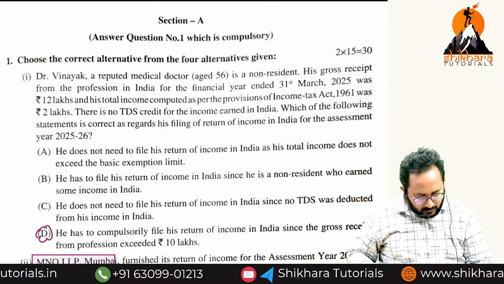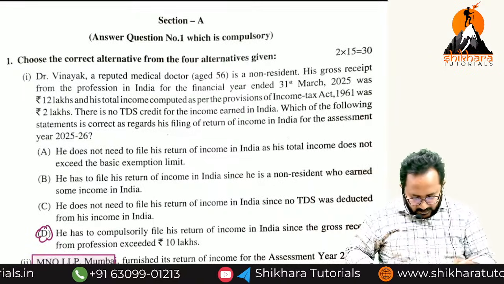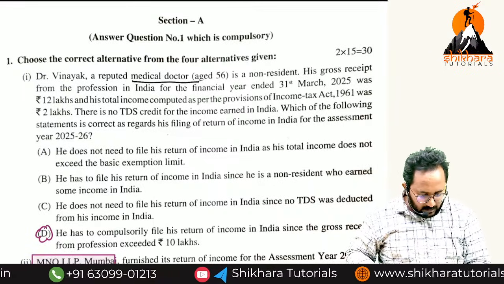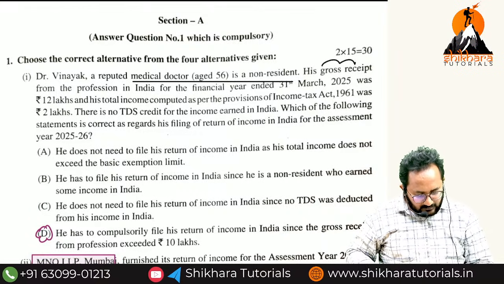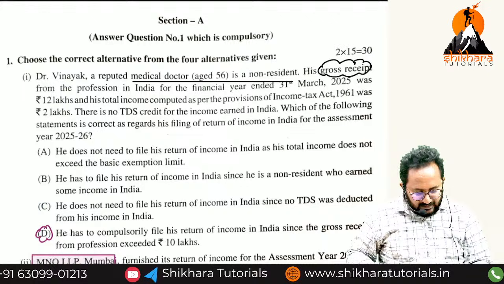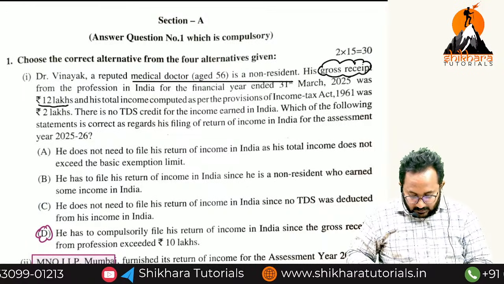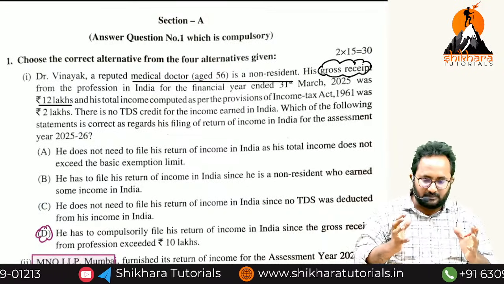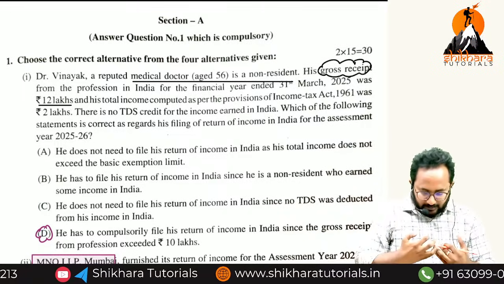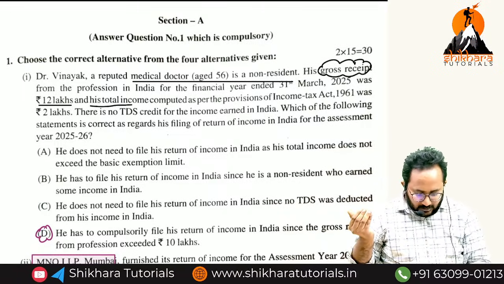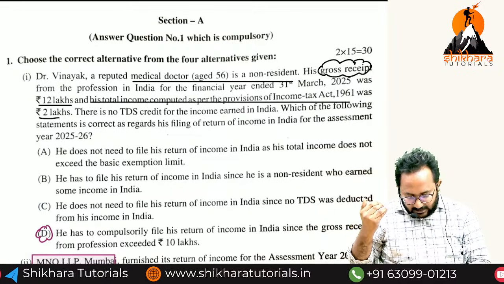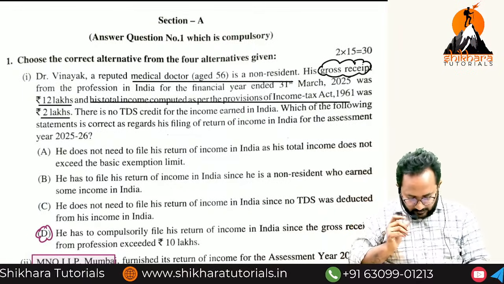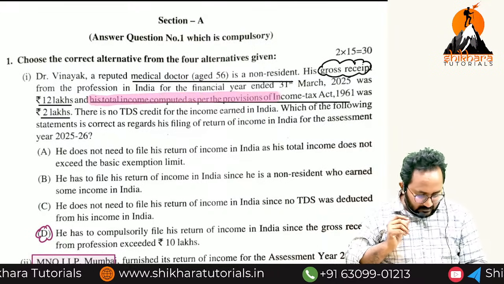Here, Doctor Vinayak is a reputed medical doctor, but he is a non-resident. His gross receipts from the profession in India are 12 lakh. Remember, gross receipts means whatever fees he collected. From that, if you remove the expenditures, the total income as per Income Tax Act 1961 is 2 lakh. So, many are checking this total income.